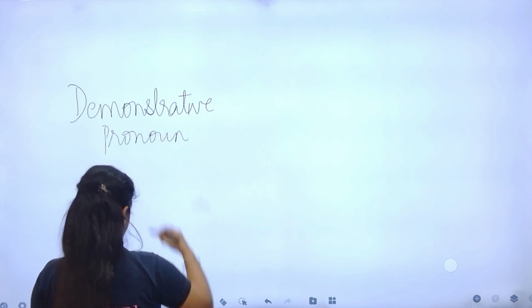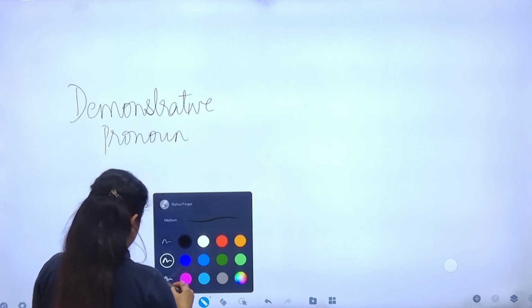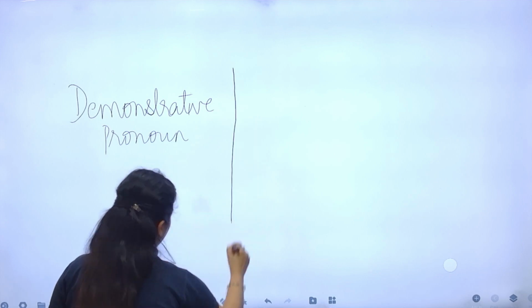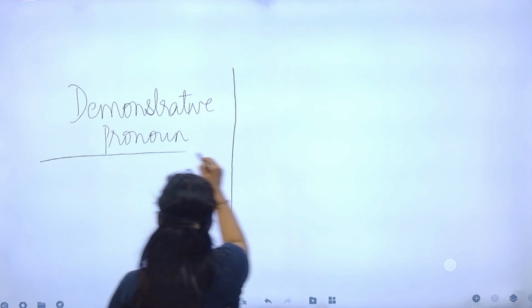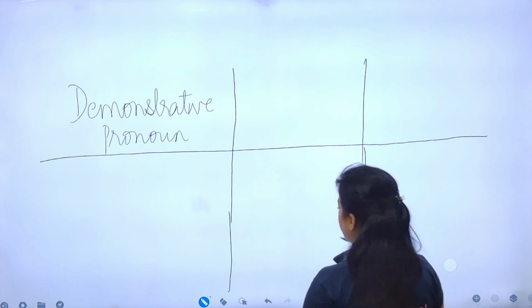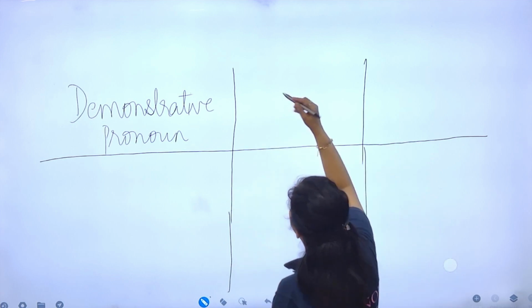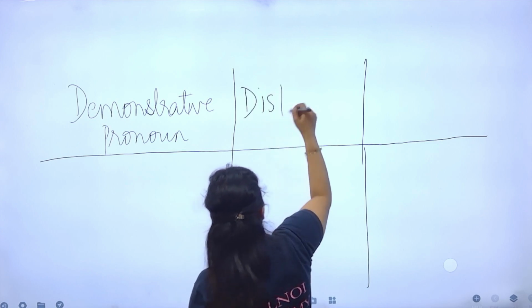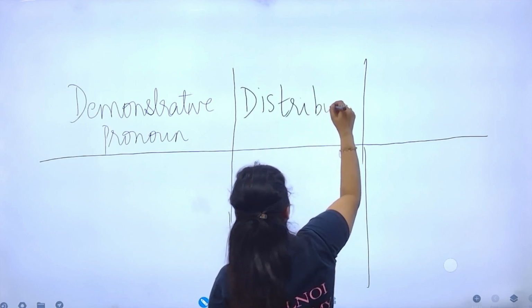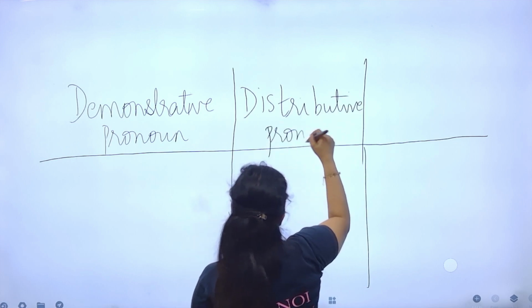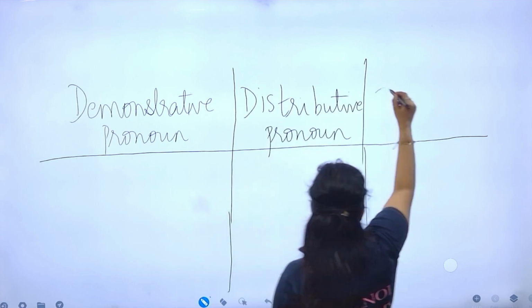As of now, we can for a moment forget about the question. We can focus on understanding the concept here. Trying to explain three different types of pronouns. Which was the other one? Demonstrative. Distributive was also written in the option. Distributive pronoun. And what was written? Indefinite.